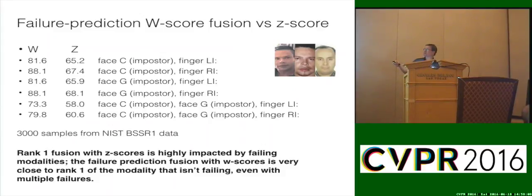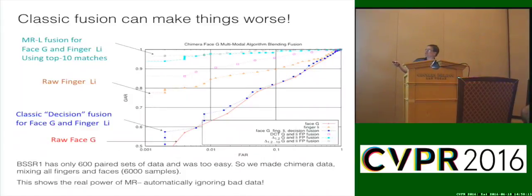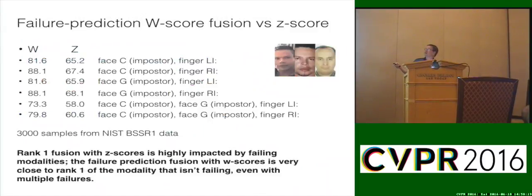So for different combinations, z-scores are significantly hurt. If I go back one slide just to remind you, fingerprint alone is around 78 to 80%. If I combine face with the face being wrong and the finger being correct, z-scores drop down to 65%. W-scores go up to 81%. Because the imposters weren't always the imposters. There's a little bit of realness in there in terms of where they're going. And so on. You can sort of see for all these different tests, the z-scores are significantly hurt by adding an imposter. And if I have only one imposter, the w-score doesn't really care much at all.